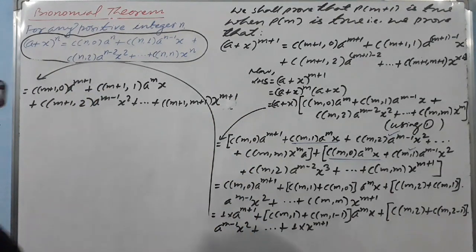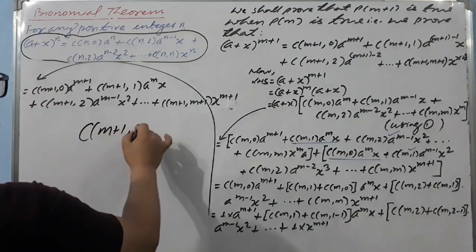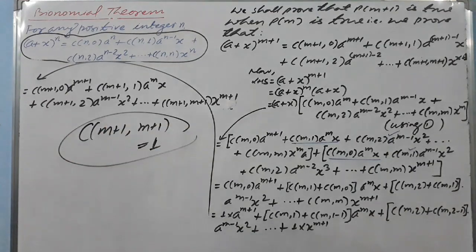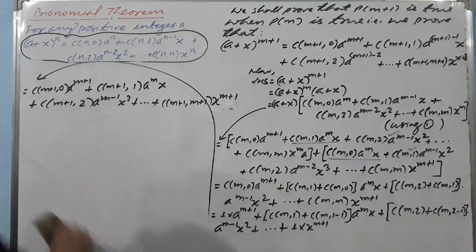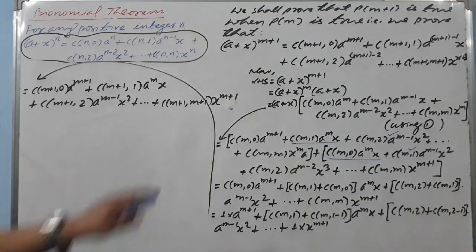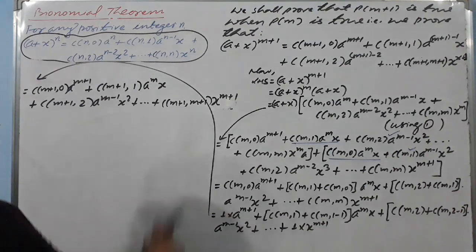Here no problem, because the value of C of m plus 1 comma m plus 1 is also equal to 1. The value of this is also 1, that's why I've written it, to make it the same, m plus 1. Now I think you understood.